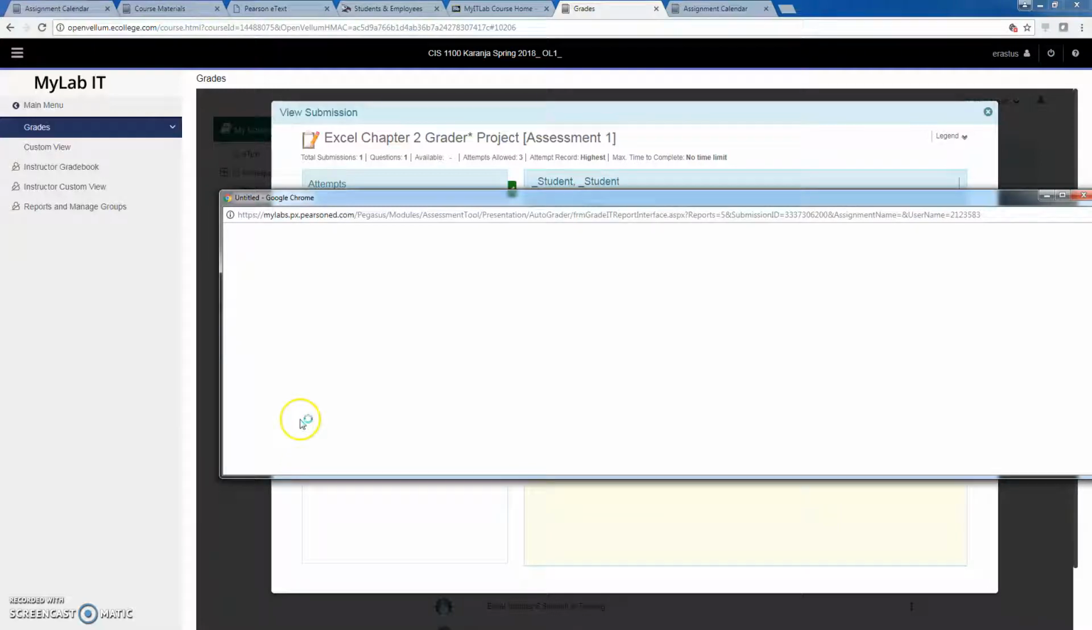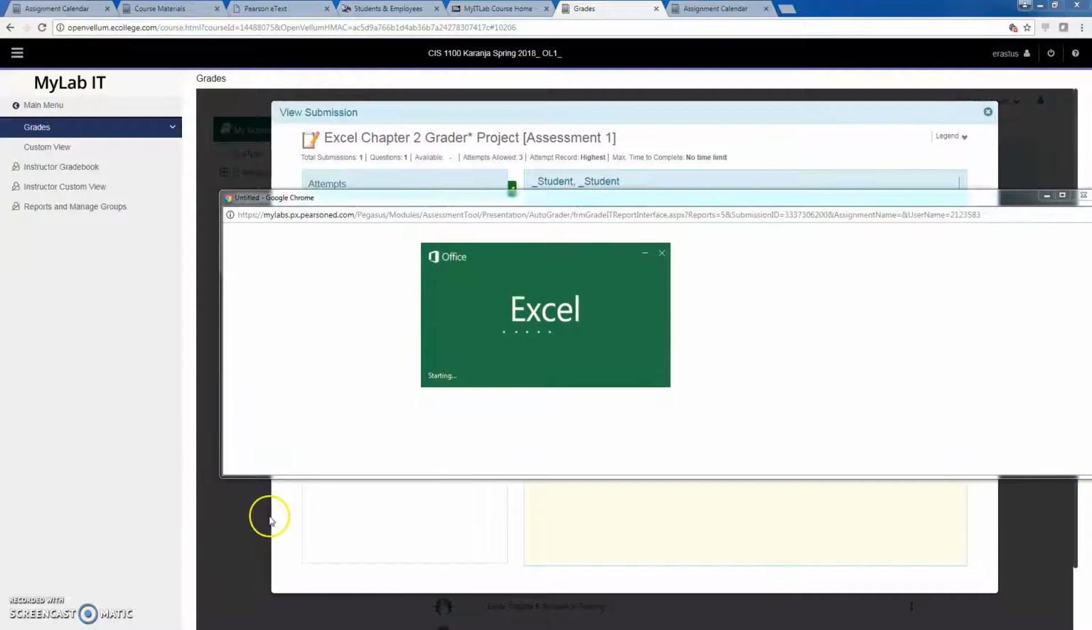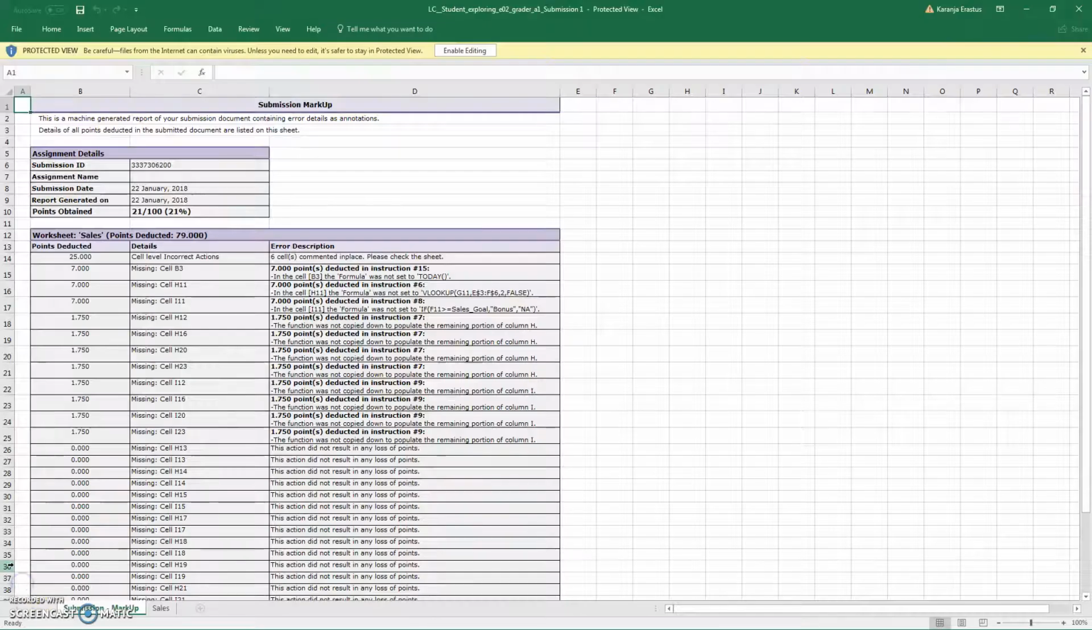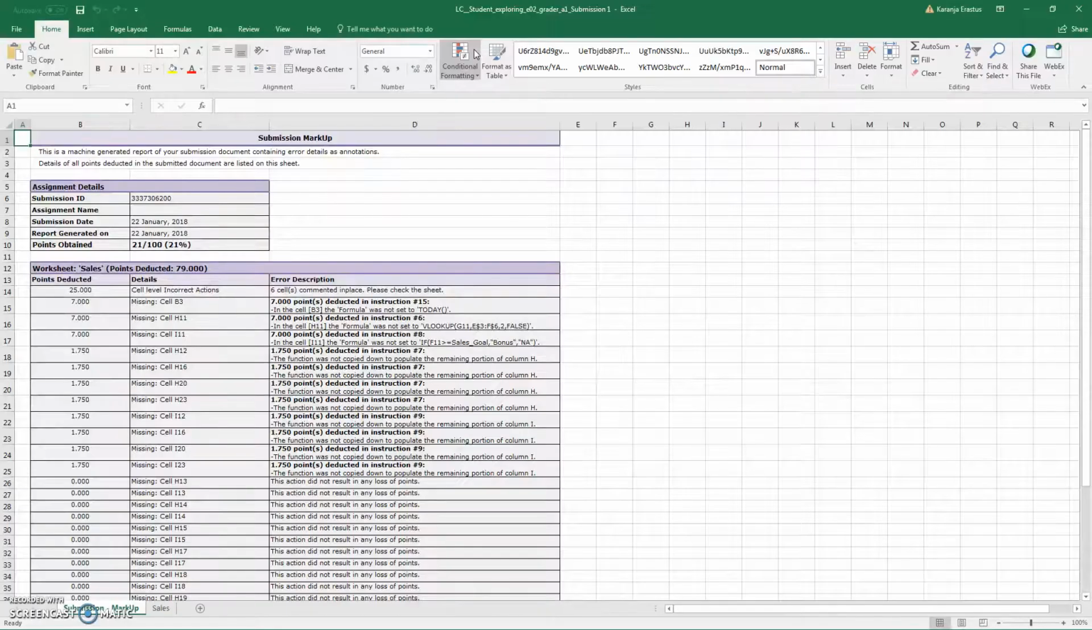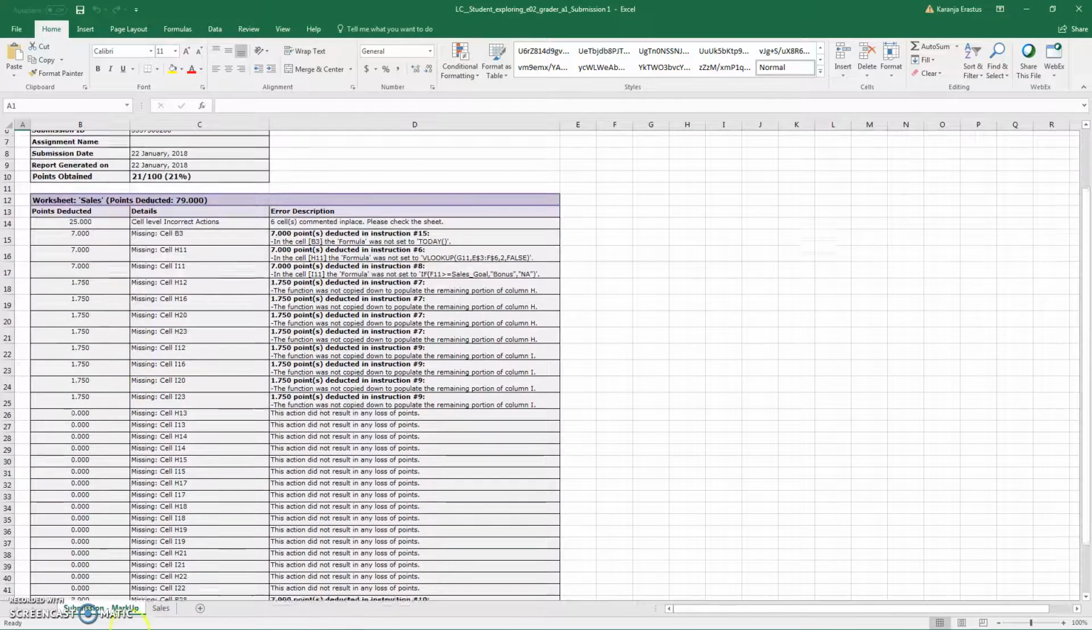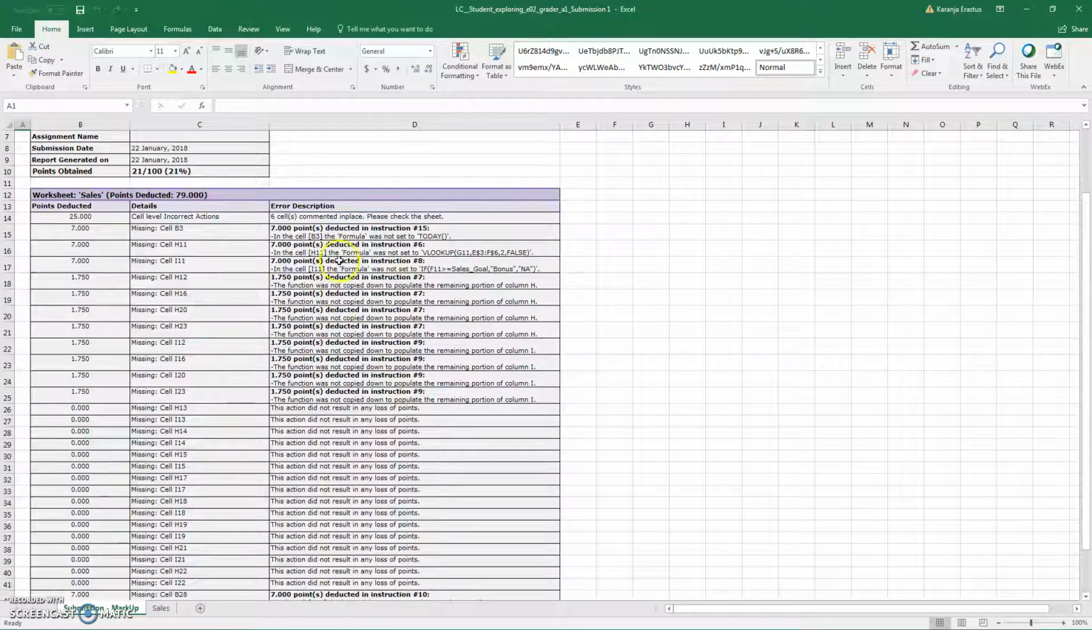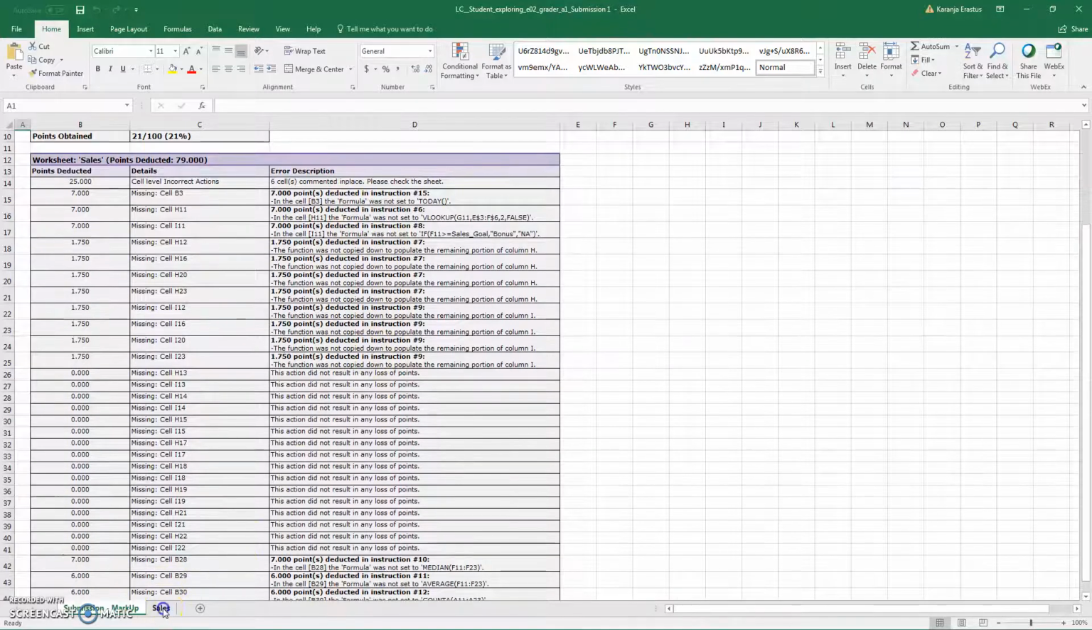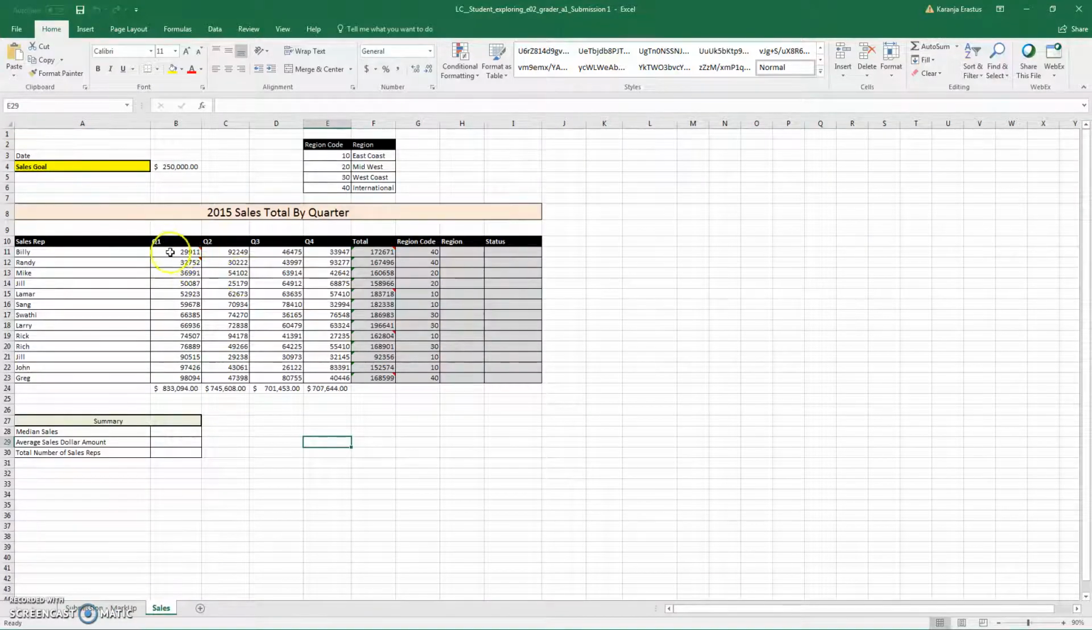So let's see what is in this file. It's taking a little bit of time. Okay, so this is the file. It opens up, and for you to be able to access it, you click on enable editing, and it gives you a breakdown of where you made the mistakes. So you can see all the way, this is the submission markup, wherever you made the mistakes. This was the original file, so you can see what we mean by the markup. This is where the mistakes are.